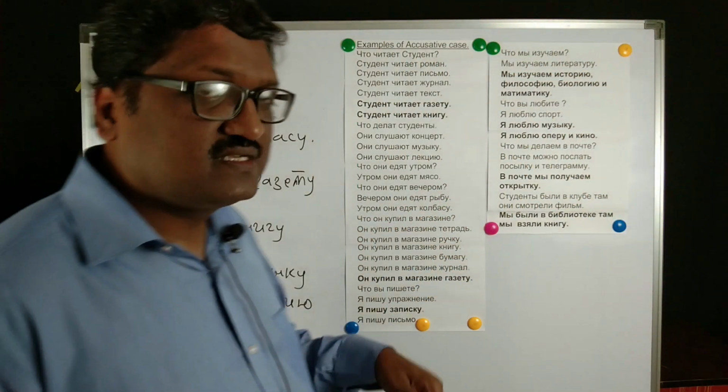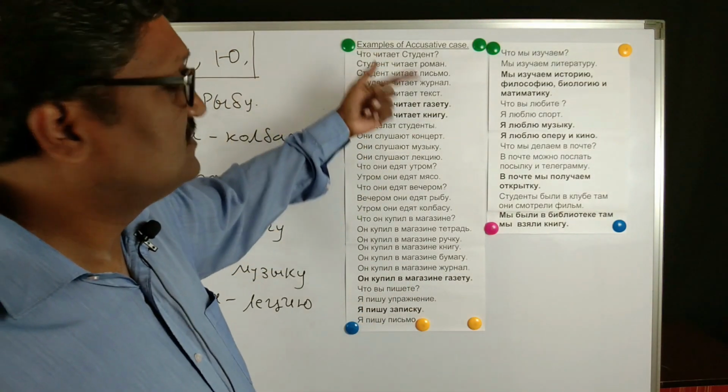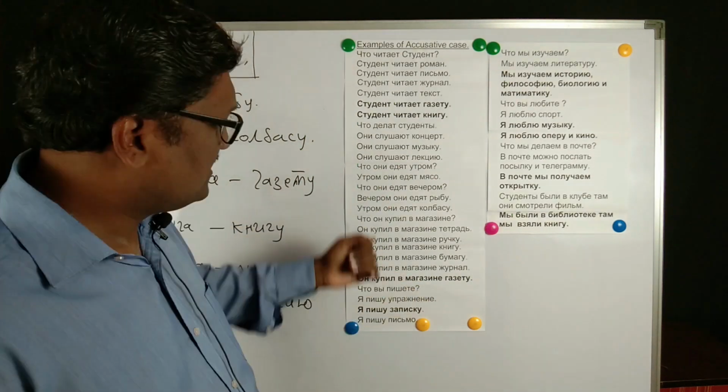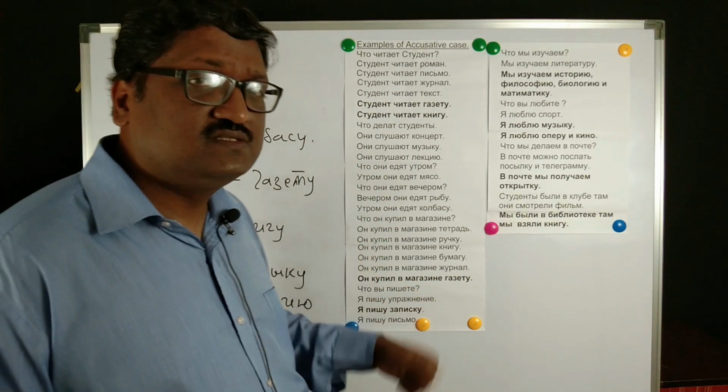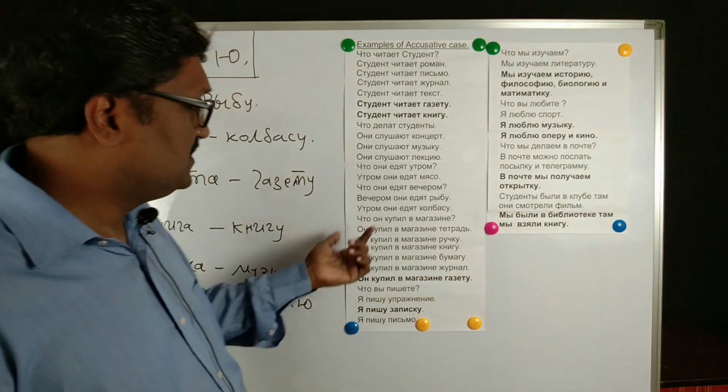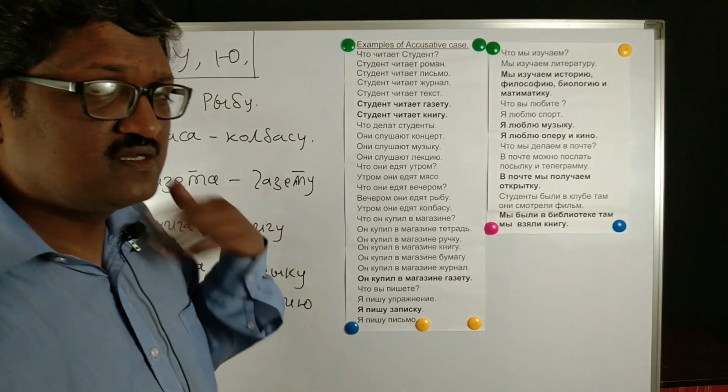Similarly, он купил в магазине. Now kupit is again a transitive verb. See here we have seen chitat, which is a transitive verb, slushat, which is a transitive verb, then yest, to eat, a transitive verb. Then we have here kupit. Kupit is again a transitive verb. What we purchase also goes in the accusative case. It is a transitive verb, and whatever you purchase comes in the accusative case.